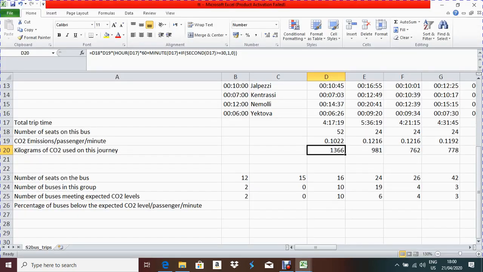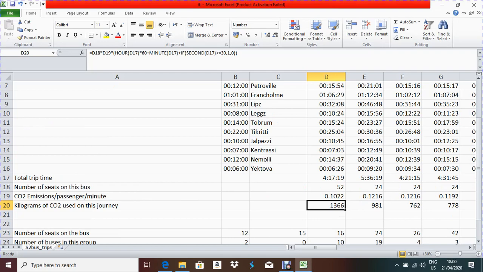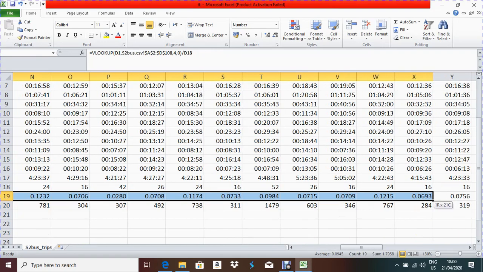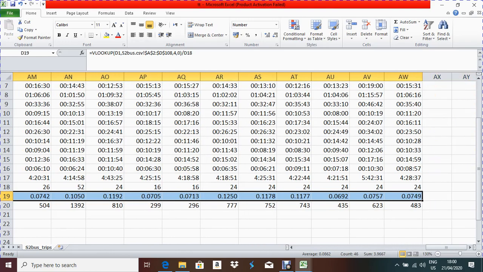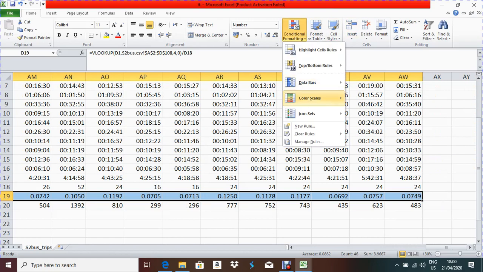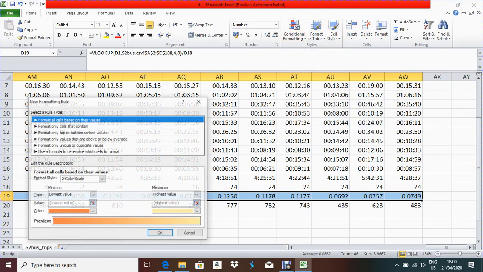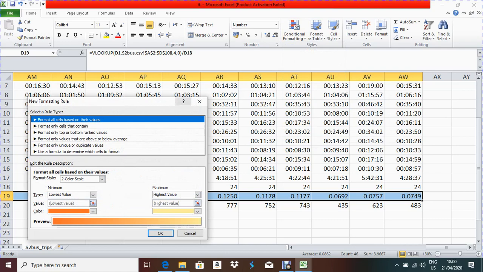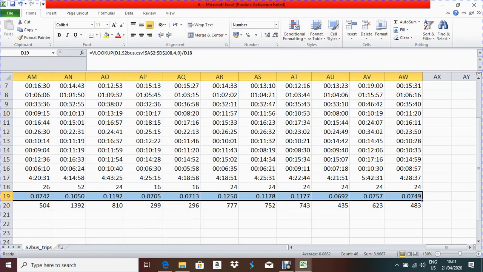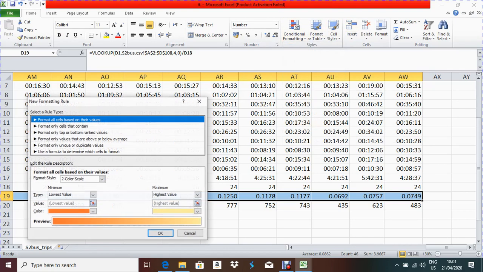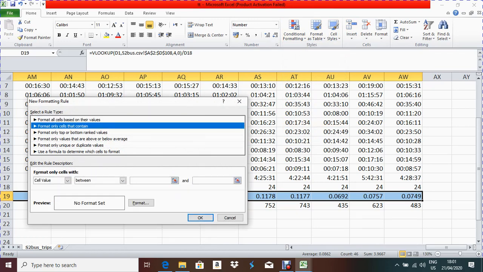Carbon dioxide emission. Okay, now here they are talking about this one, carbon dioxide emission. So block the whole thing. First you have to block the whole thing. Now go to Home, the option is there, Conditional Formatting, then New Rule. Listen carefully because this is a new topic. They never asked this type of question earlier. So after blocking, go to Home, Conditional Formatting, New Rule, and then Format only cells that contain. After clicking here, choose Cell Value.